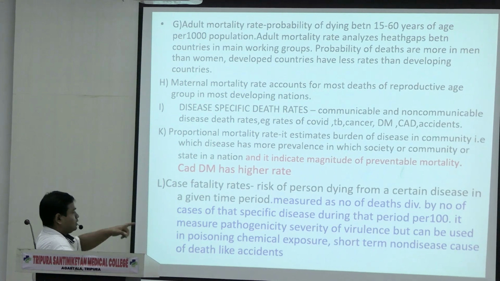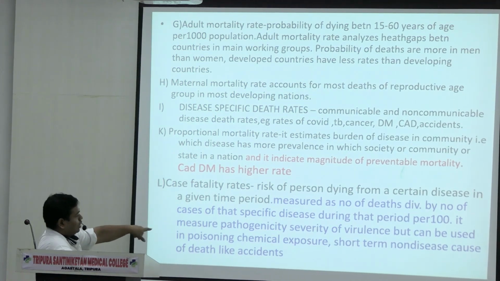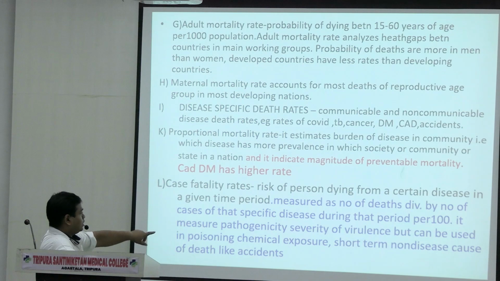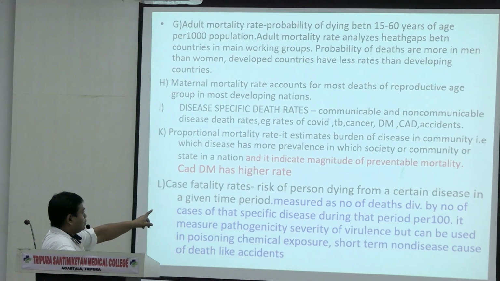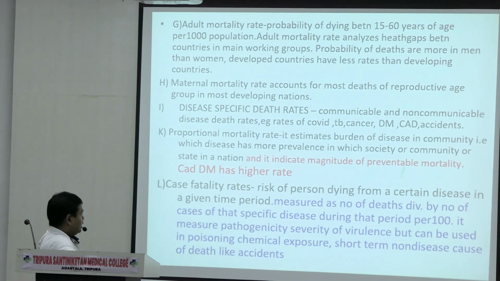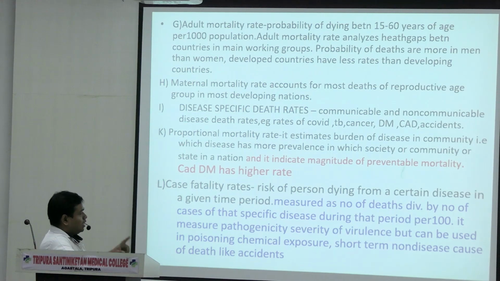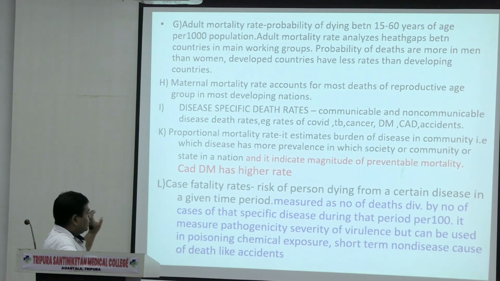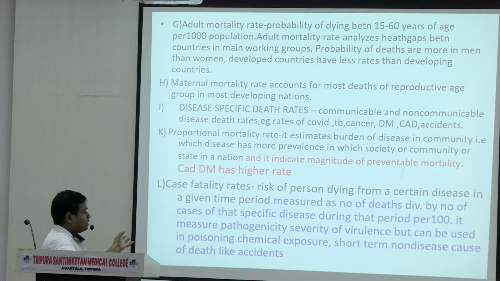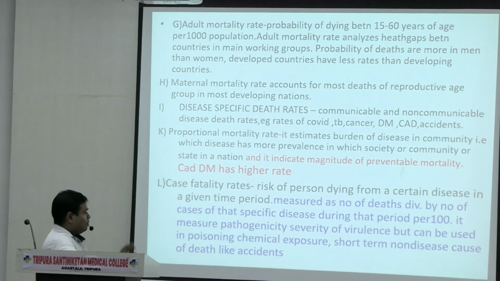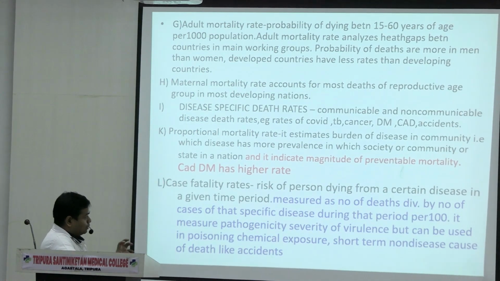Case fatality rates. See, I have changed one or two parts of this slide from the previous parts. Case fatality is the risk of a person dying from a certain disease in a given period of time. It is measured as the number of deaths divided by the number of cases of that specific disease during that period. This is very easy. Case fatality means death rates. Fatal, so it's case specific.